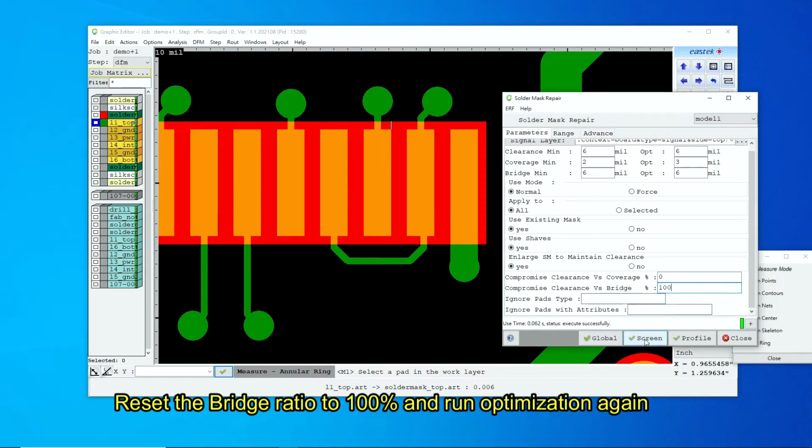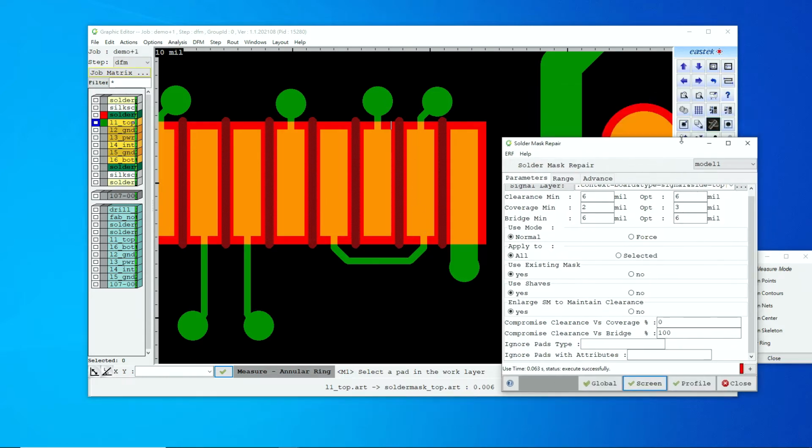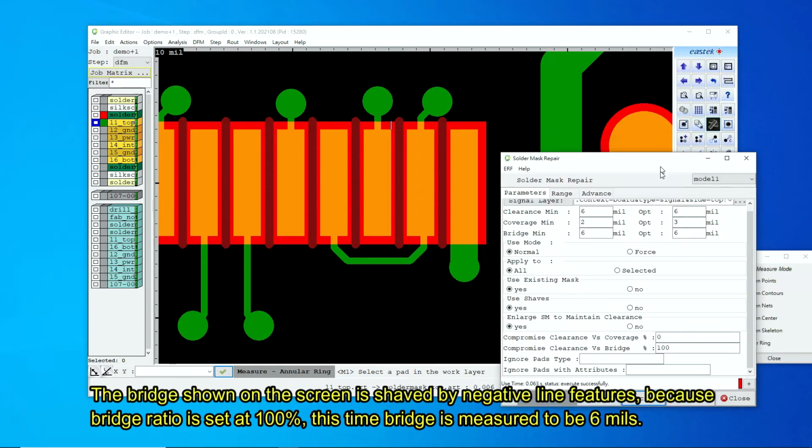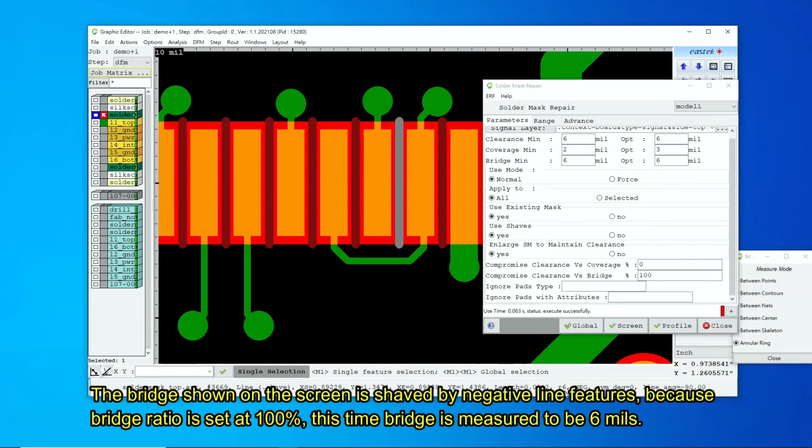Reset the bridge ratio to 100% and run optimization again. The bridge shown on the screen is shaved by negative line features. Because bridge ratio is set at 100%, this time bridge is measured to be 6 mils.